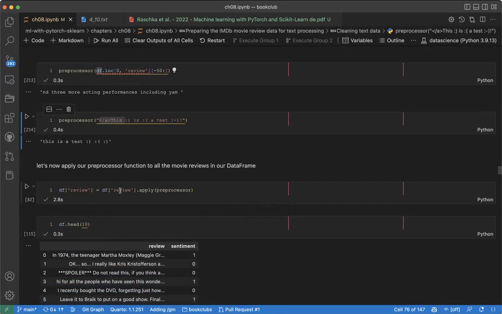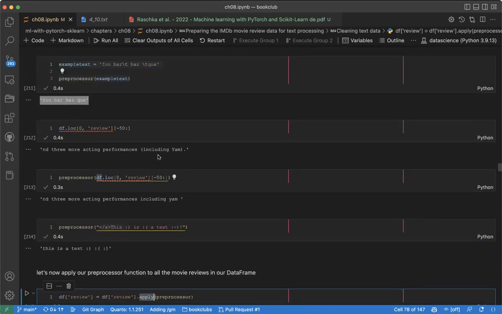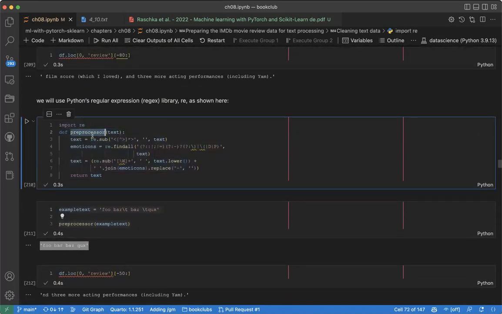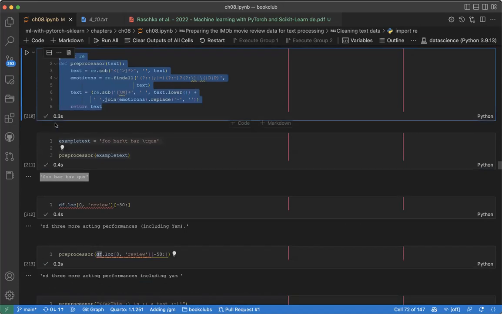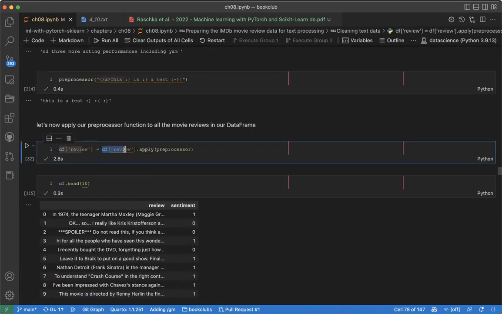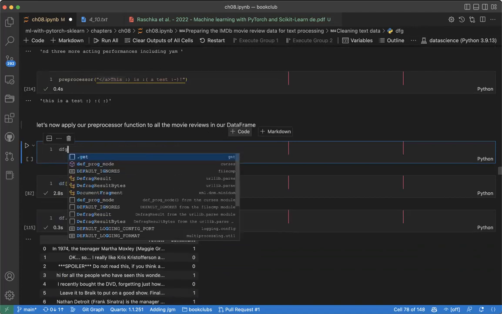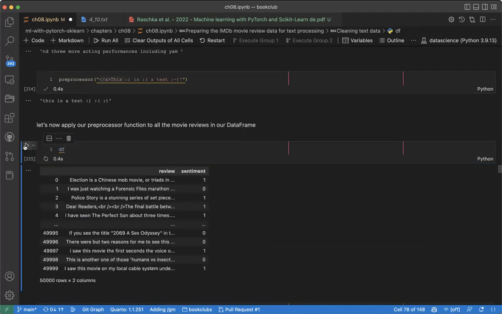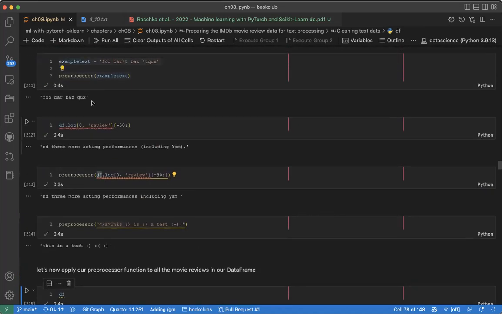Now we can use apply. We created a function called preprocessor that cleans every sentence, so now we can apply it to the whole review column. Remember, this is our df. You can see we have this, right? We need to clean this messy stuff. Since we have a function, preprocessor, that can clean any single line, can you see it can clean it?